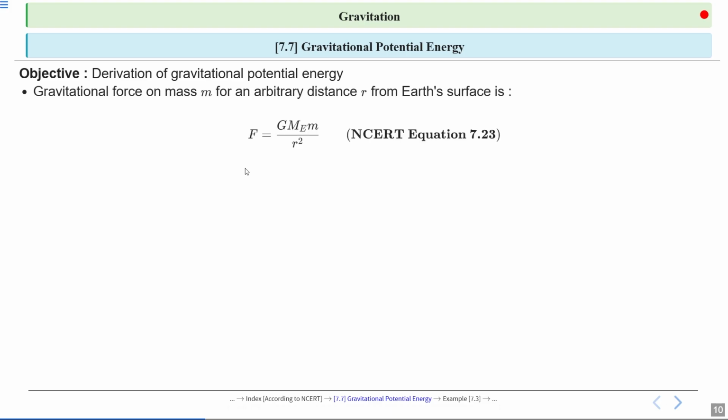So let's examine the gravitational force acting on a mass m at an arbitrary distance r from the Earth's center. The formula for this force is F equal to capital G into Me into small m divided by r square, where capital G is the gravitational constant, Me is the mass of the Earth, and r is the distance from the center of the Earth.